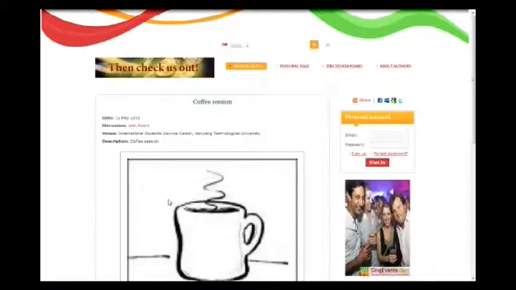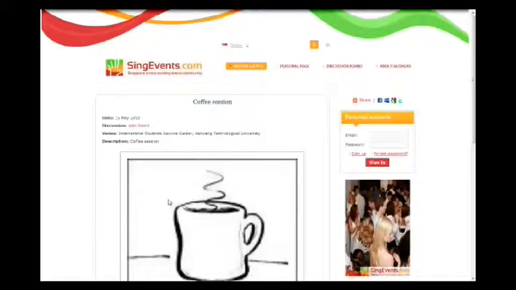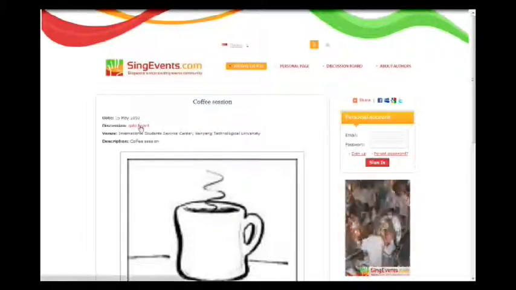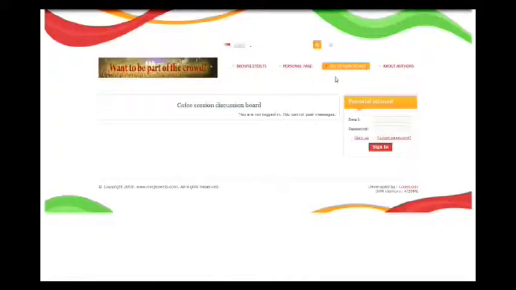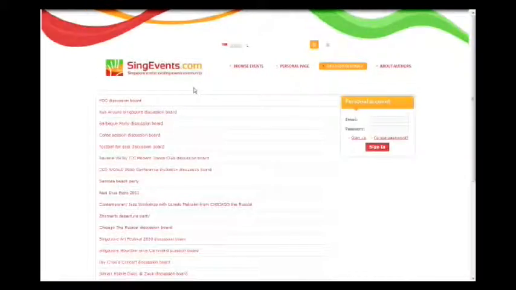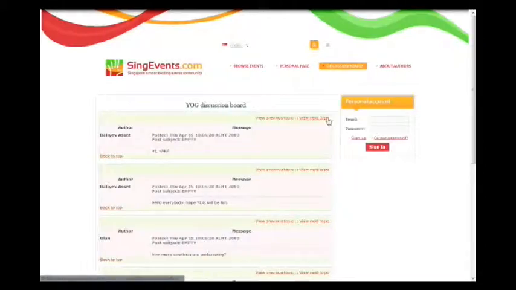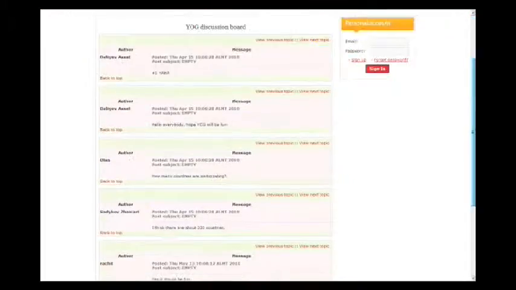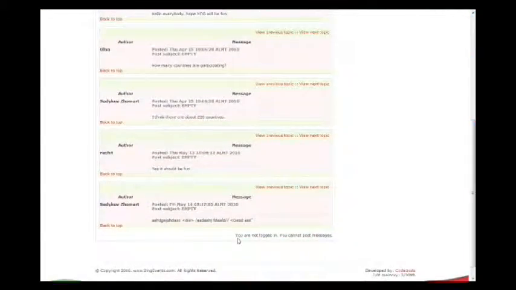On the events page, you can see a short description of the event, and you can check out what other people have said about this event via the discussion board. Apparently, no one has said anything yet, so we will check out the main discussion board site where we can see all discussions for all events. For example, here on the YOG discussion board, we can see that a lot of people have commented on this event. But since we are not a logged-in user, we are not allowed to comment anything yet.